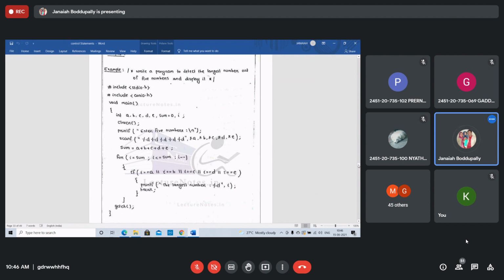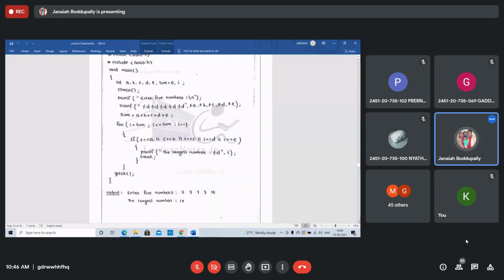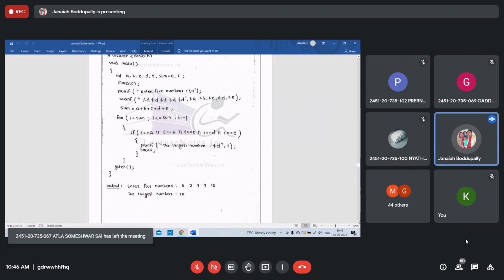Take if i equal to a or i equal to b, then print the largest number. Whenever i equals that number, see this program. Enter numbers, the largest number using the logical OR operator. This is nesting of if inside a for loop.